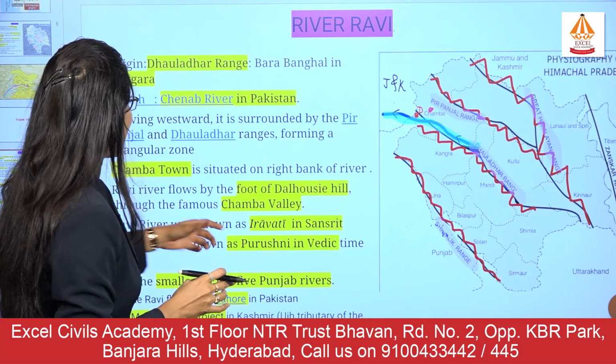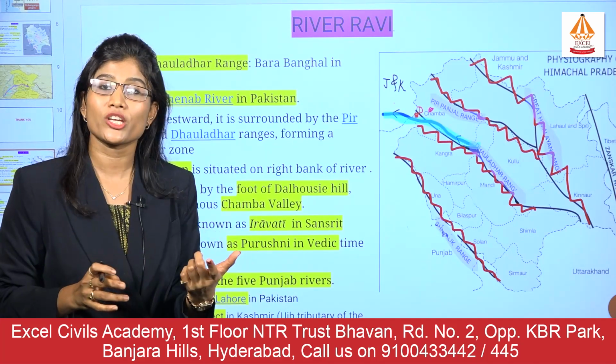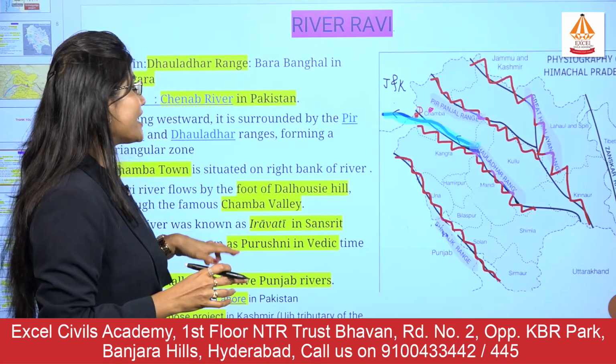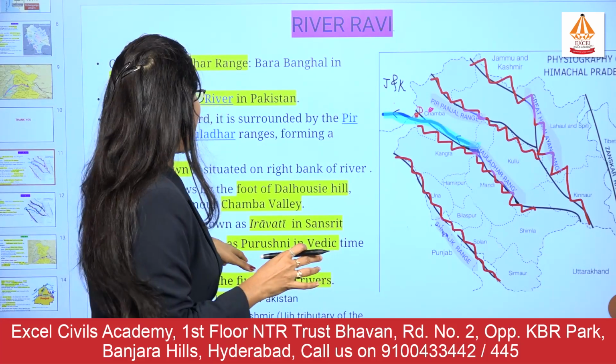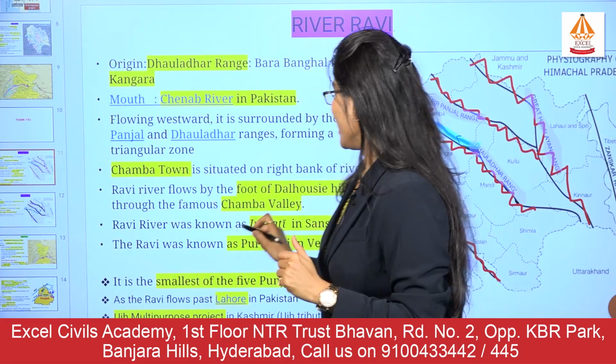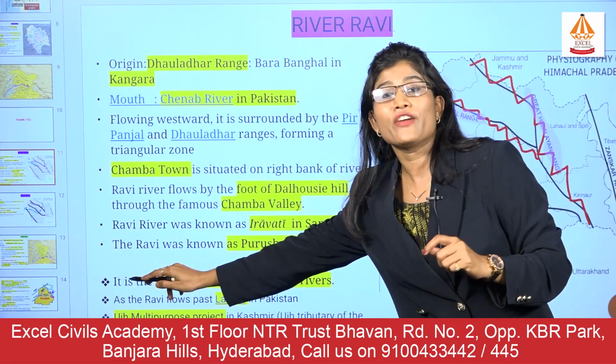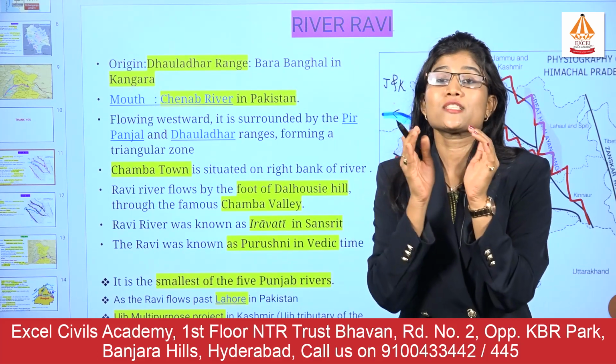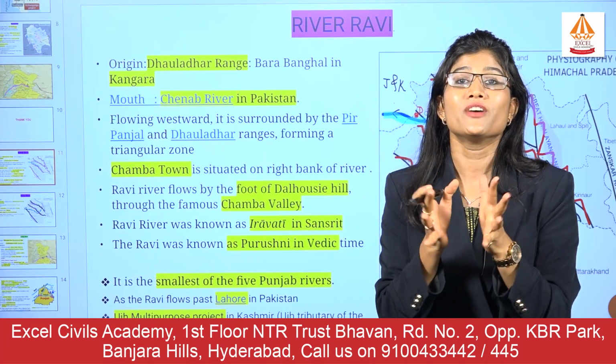And these are two important facts for history: the Ravi river is known as Iravati in Sanskrit and as Purushni in the Vedic time. So these are two important pieces of information. Again, one very, very important piece of information is that it is the smallest tributary of the river Indus.